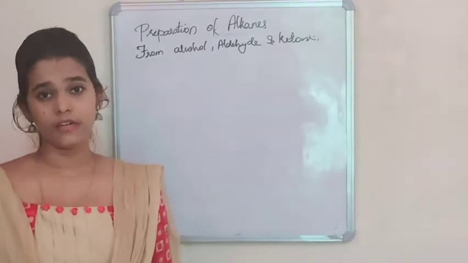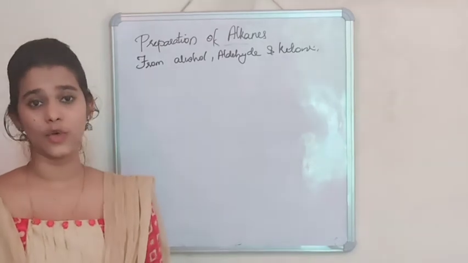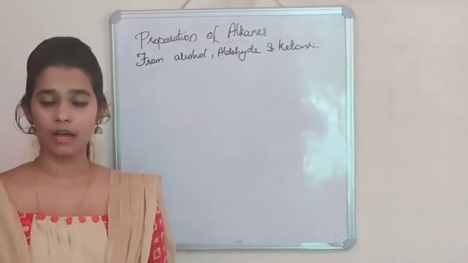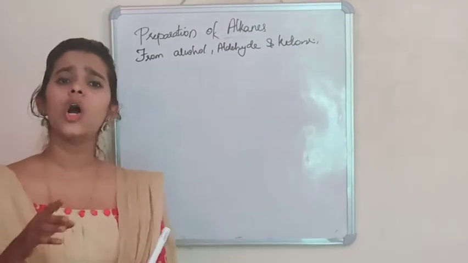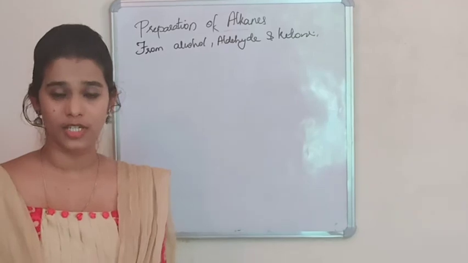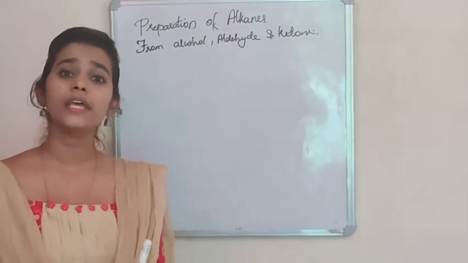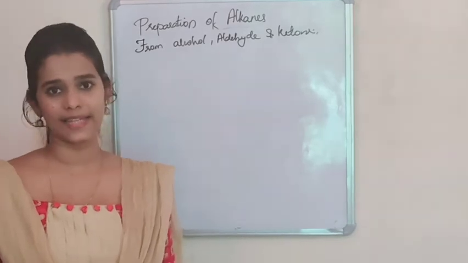The next method is the preparation of alkanes from aldehyde, ketone and alcohol. In this method, alcohol, aldehyde and ketone can be reacted with red phosphorus and hydroiodic acid to produce alkanes.